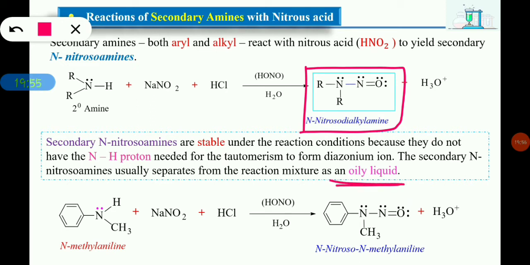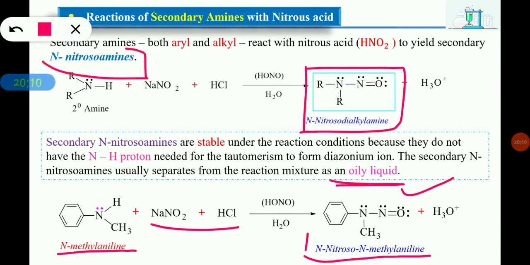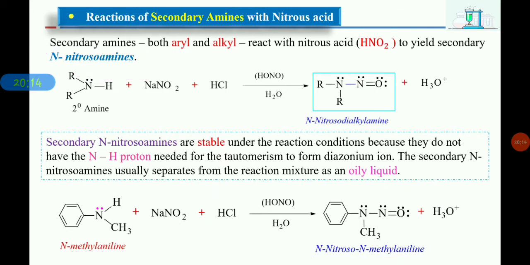Similarly, we have aromatic amine here. This N-methyl aniline, when it reacts with nitrous acid, gives N-nitroso N-methylaniline as a yellow oily liquid. Here we'll get N-nitrosoamines, but here we won't get diazonium salts.